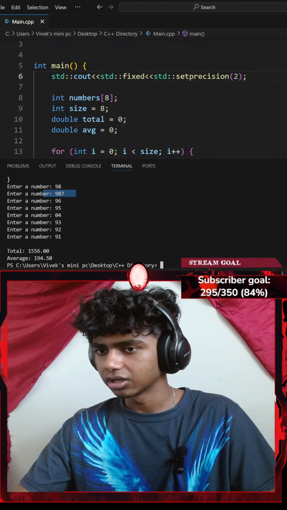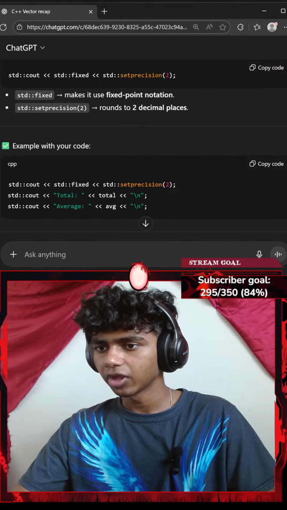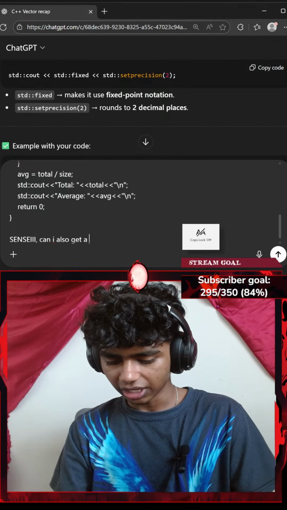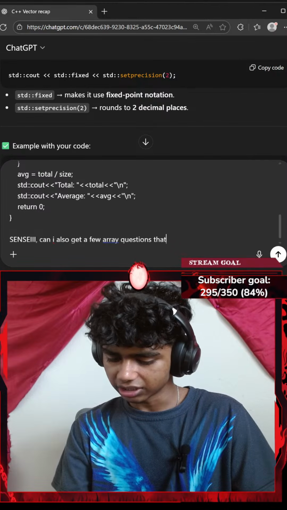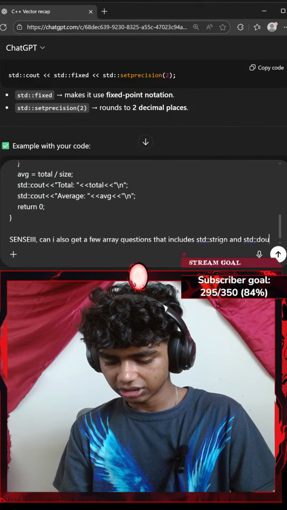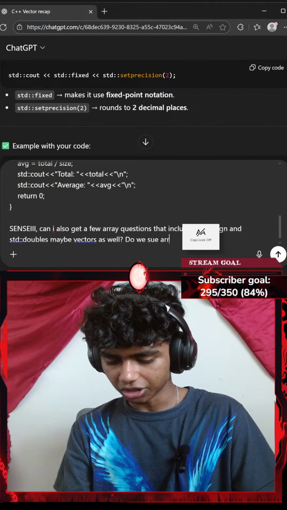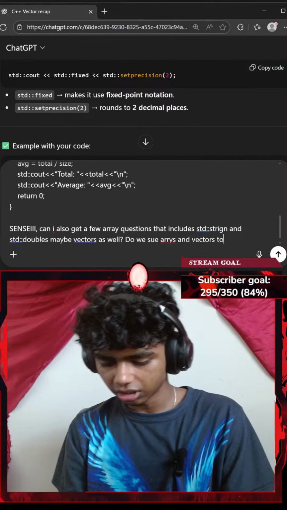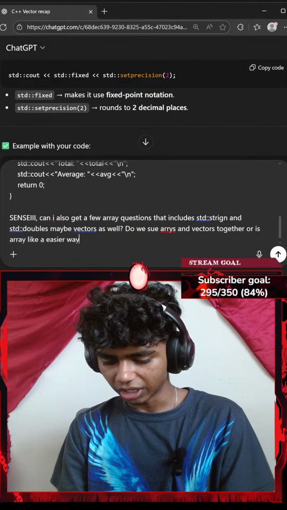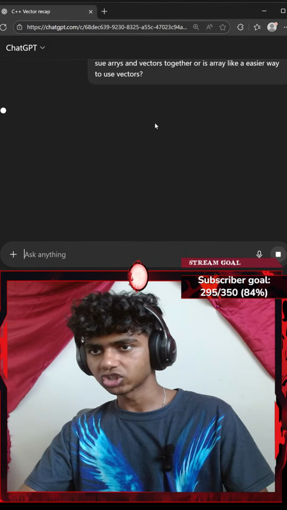I messed up a number here. Okay, but I think it's pretty good. Let's go with the Control C, copy that, get ChatGPT here. Okay, let me go ahead and paste that. Type Shift Enter and let's say, can I also get a few array questions that includes standard string and standard doubles, maybe vectors as well? Do we use arrays and vectors together, or is array like an easier way to use vectors? Are arrays and vectors almost the same?